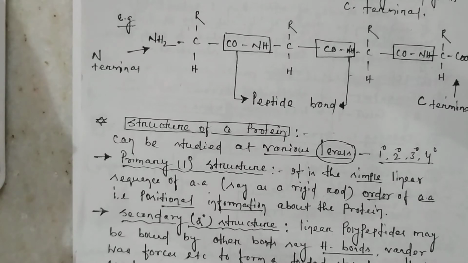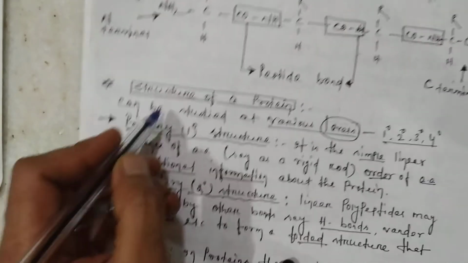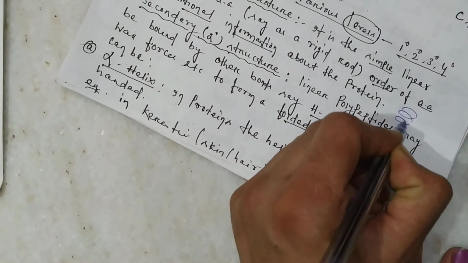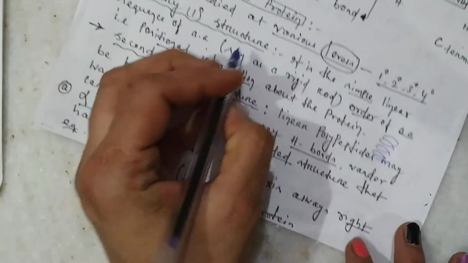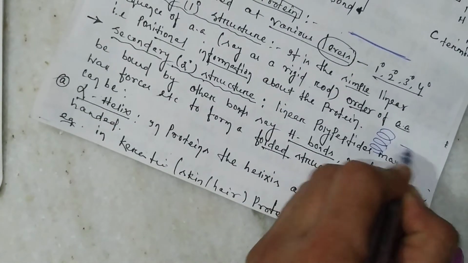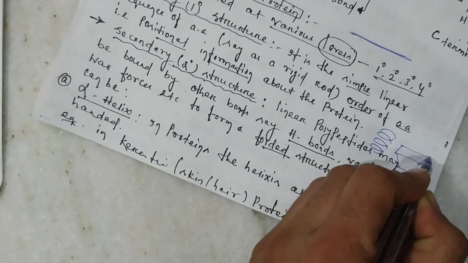The helix is being stabilized by the hydrogen bond. I repeat, the helix structure. Now see, what is the helix structure? The secondary structure. This is known as your helix structure. Okay, this is your polypeptide structure, linear chain. This is your helix structure, and this is your beta pleated sheet structure.